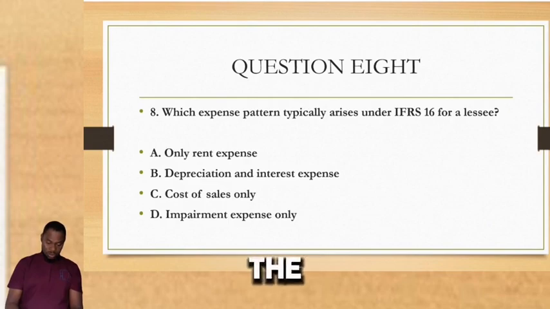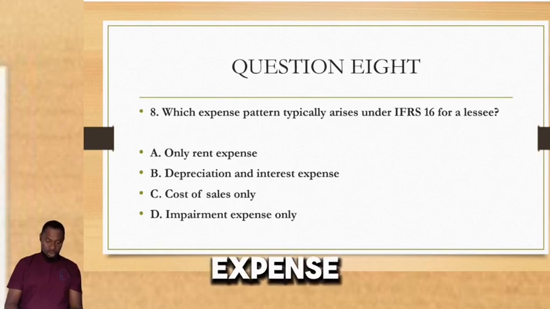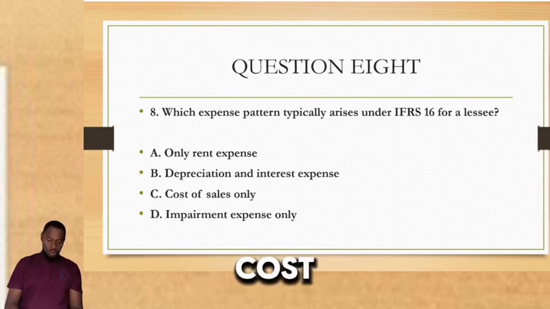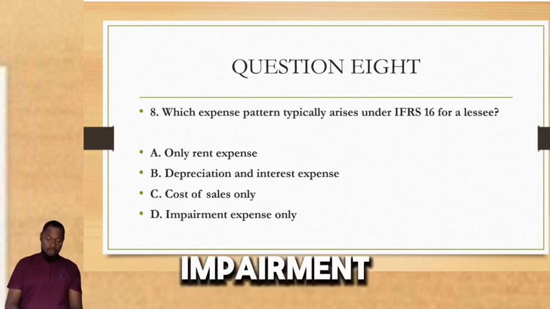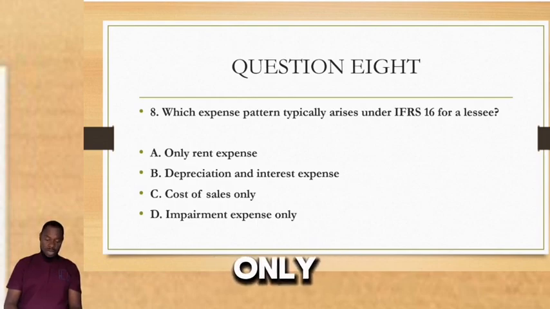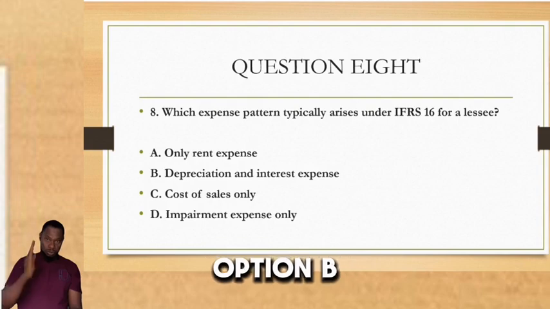So, what is the correct answer? Which expense pattern typically arises under IFRS 16 for a lessee? A, only rent expense. B, depreciation and interest expense. C, cost of sales only. And D, impairment expense only. The correct answer is option B.